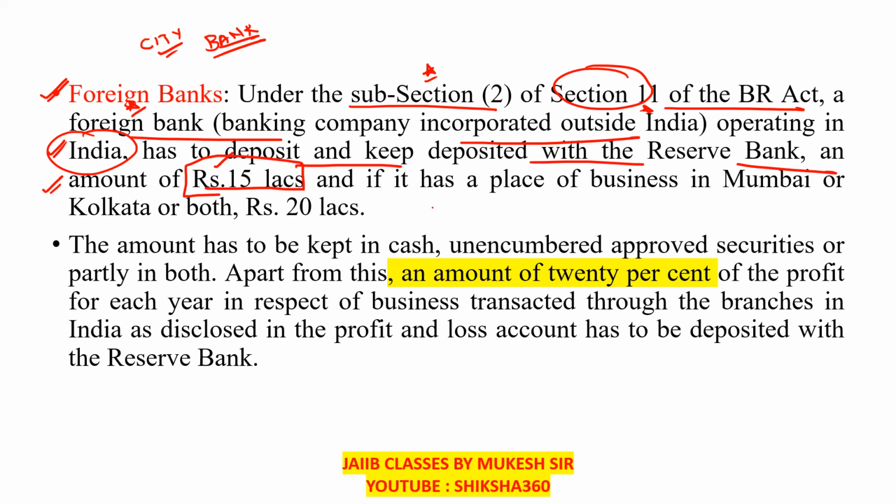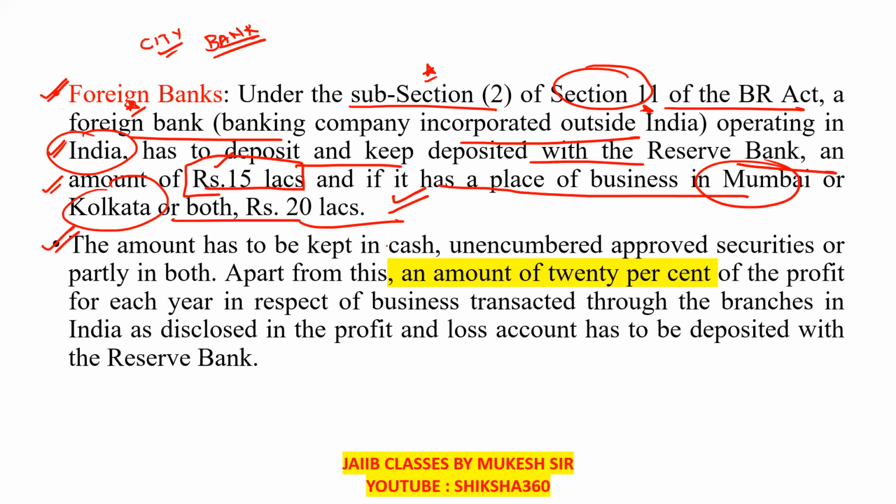Further, if they have a place of business in either Mumbai or Kolkata, or both, then the amount they have to deposit is rupees 20 lakh. Generally, at any place in India it is rupees 15 lakh, and if the place of business is in Mumbai or Kolkata or both, the amount becomes 20 lakh.